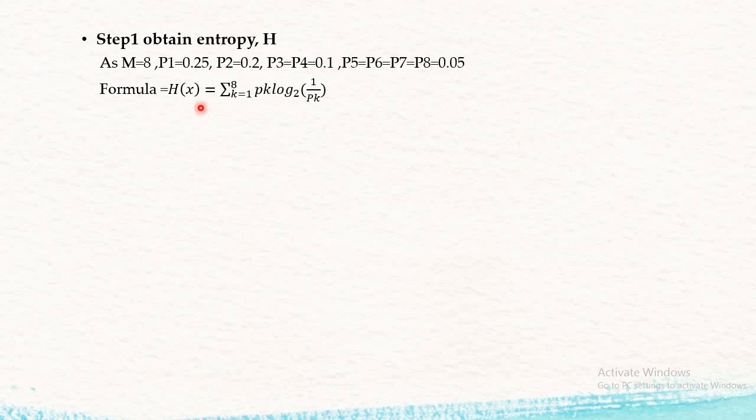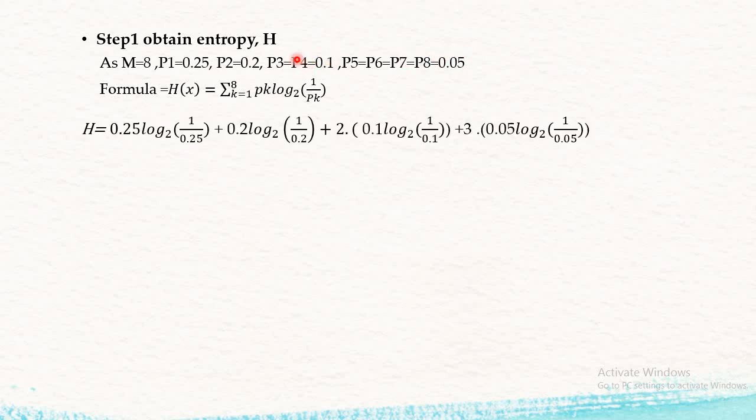For obtaining the entropy, the formula H is given by summation of k equals 1 to 8 of pk log to the base 2 of 1 by pk. The value of k ranges from 1 to 8, and we have to put in each and every value. In this case, my third and fourth values are the same, and the fifth, sixth, seventh, eighth values are the same. So I just club them and multiply by the respective multiplier.